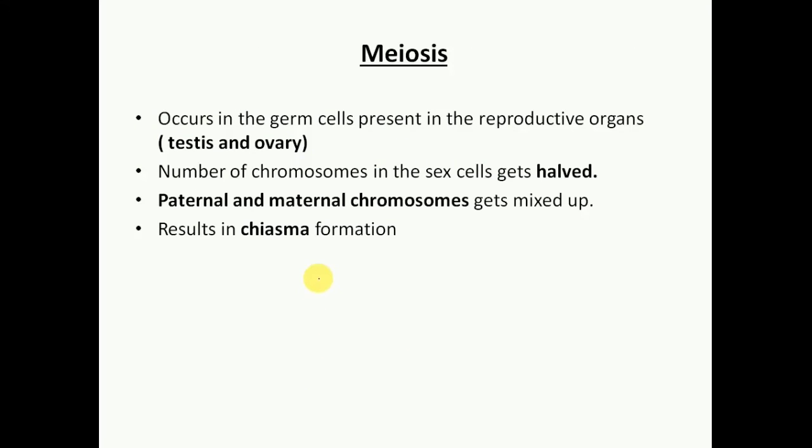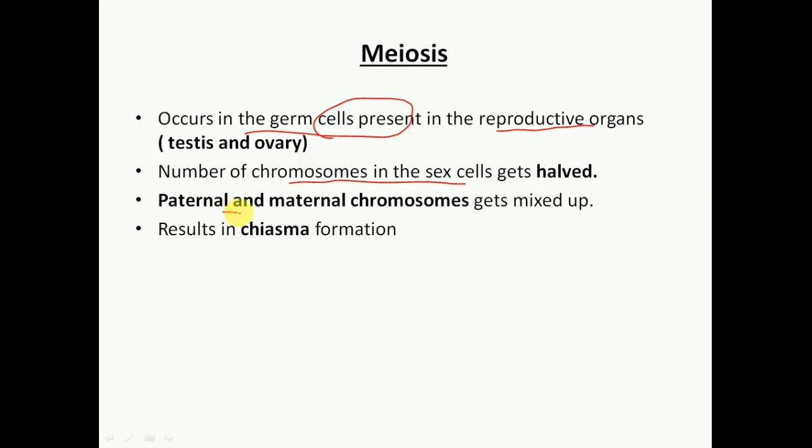Meiosis. Meiosis occurs in the germ cells present in the reproductive organ. Germ cells are those cells which are present in the reproductive organ and they undergo meiotic division to form our gametes. So the number of chromosomes in the sex cells gets halved. Sex cells are only our gametes. In the gametes, the number of chromosomes remains half. We already saw that the male gamete and the female gamete fuse to form the zygote. So they both contain half the number of chromosomes in order to form the 46 chromosomes in the zygote.